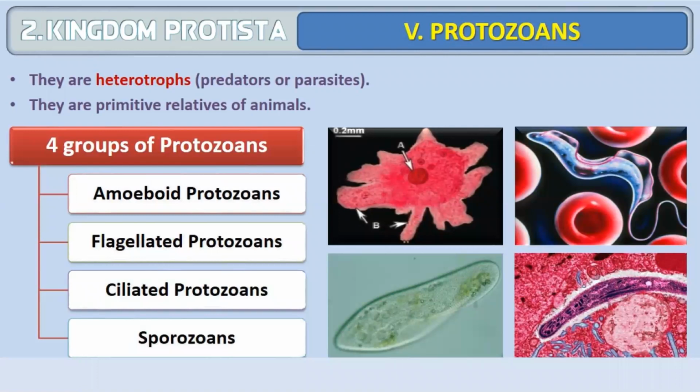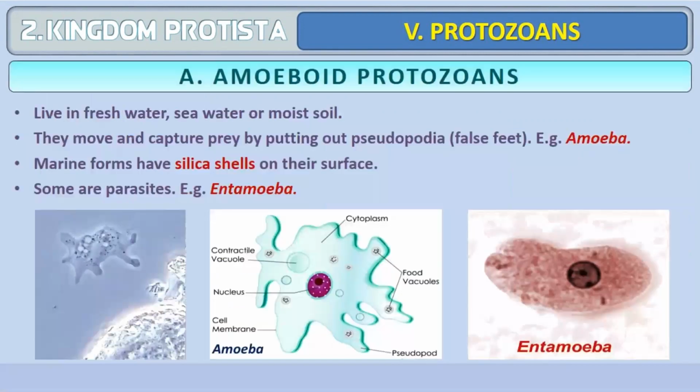The last class here is protozoans. They are heterotrophs, some are parasites, some are predators. They are the primitive relatives of animals. So protozoans are called animal-like protists. We have amoeboid protozoans, flagellated protozoans, ciliated protozoans, and sporozoans. Amoeboid is this, amoeba. Flagellated, you'll find showing flagella. Ciliated like that of paramecium, and then the sporozoans, which have spores present in them. So these are the 4 different groups of protozoans.